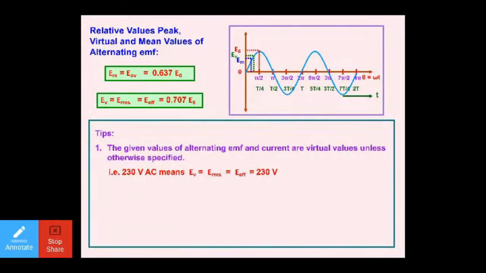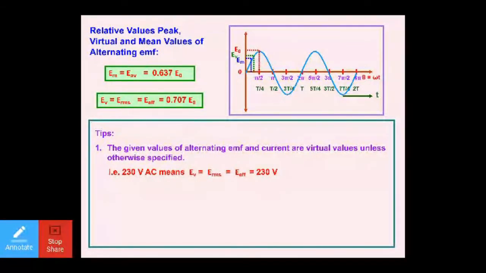Now here it is written 230 volt AC. Do understand what that actually means. In our household supply we get 230, 240 or 220 volt. 230 volt AC means EV or ERMS or E effective is equal to 230.